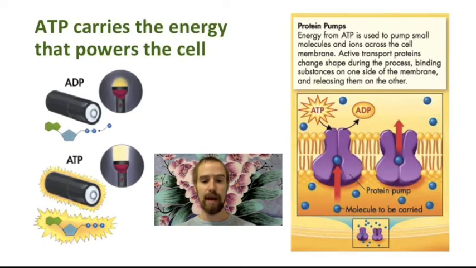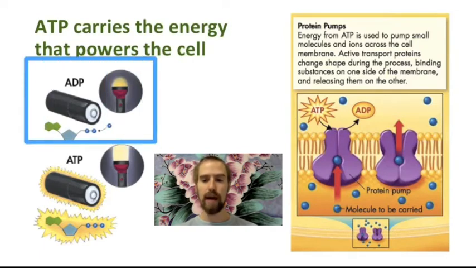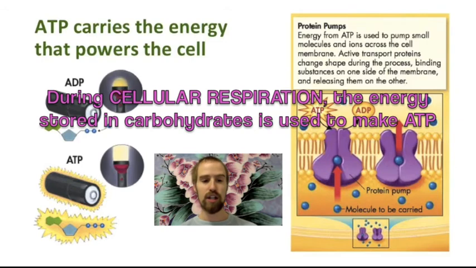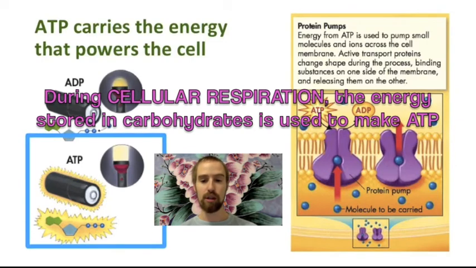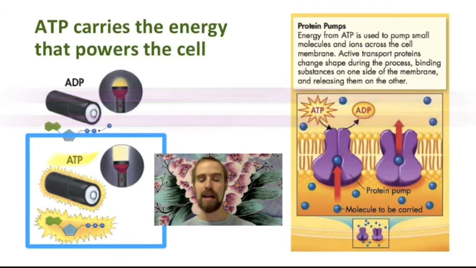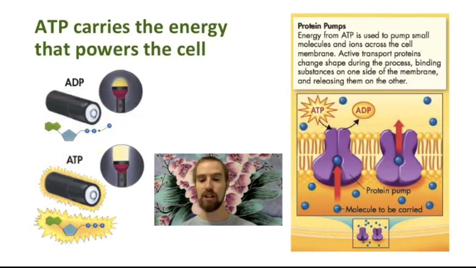ATP carries the energy that powers the cell, and is a little like a rechargeable battery. The low energy form of this molecule is called ADP for adenosine diphosphate, which only has 2 phosphate groups attached, and has very low potential energy as a result. Cellular respiration uses the energy stored in carbohydrates like glucose to charge up this battery, adding a 3rd phosphate group and turning ADP into ATP, which has high potential energy. Our cells use this high potential energy to do work, and high energy ATP is transformed back into low energy ADP, which can then be recharged later on.